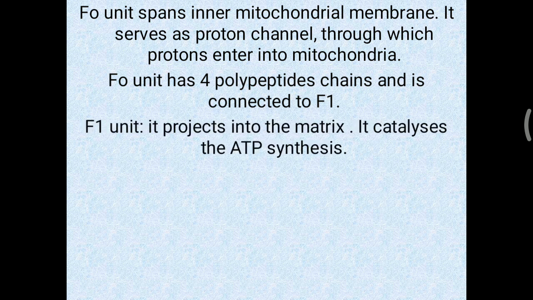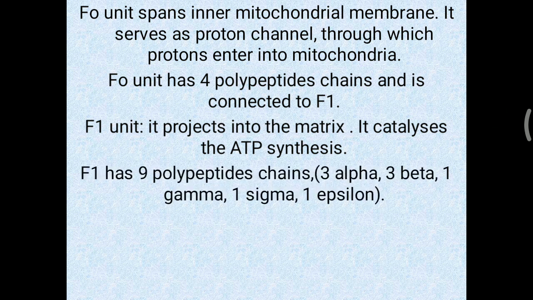The F1 unit projects into the matrix. It catalyzes the ATP synthesis. This F1 has 9 polypeptide chains, while the FO unit has 4 polypeptide chains. They are 3 alpha, 3 beta and 1 each of gamma, delta and epsilon units. You have to remember particularly that these two are most important, 3 alpha and 3 beta.